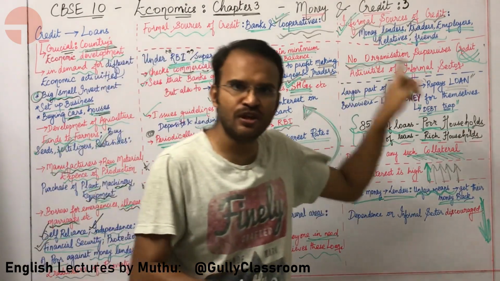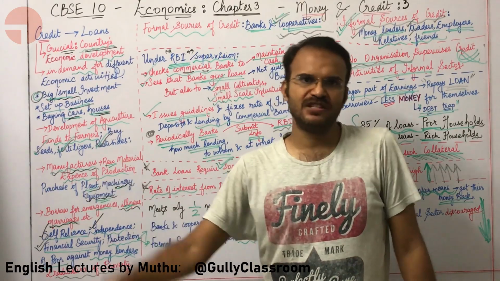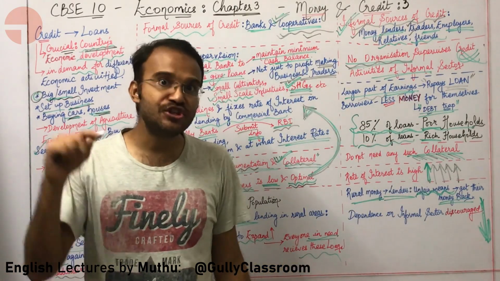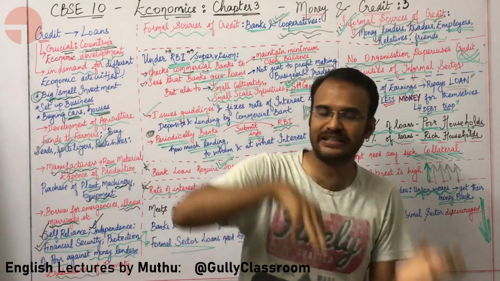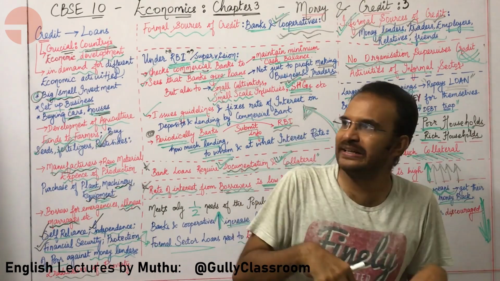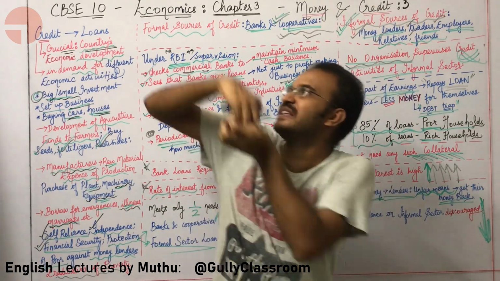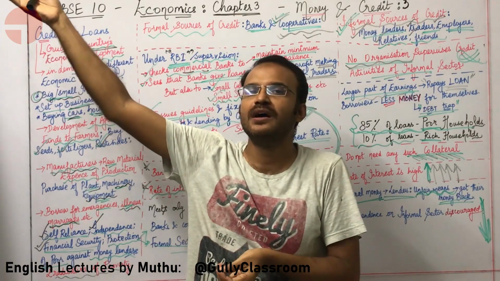A lot of times in informal sources, the interest is more than the actual principal. What is principal? The original amount that the borrower gets from the lender is called the principal. What is interest? The borrower gives something extra back to the lender.